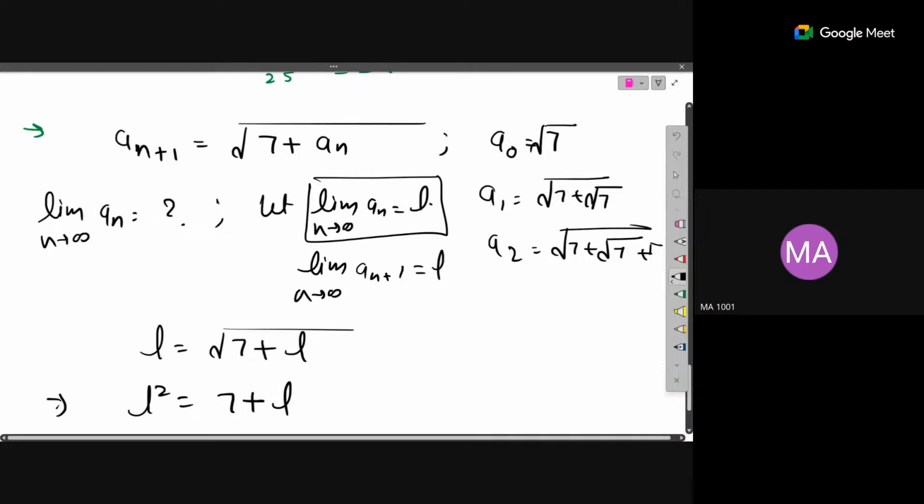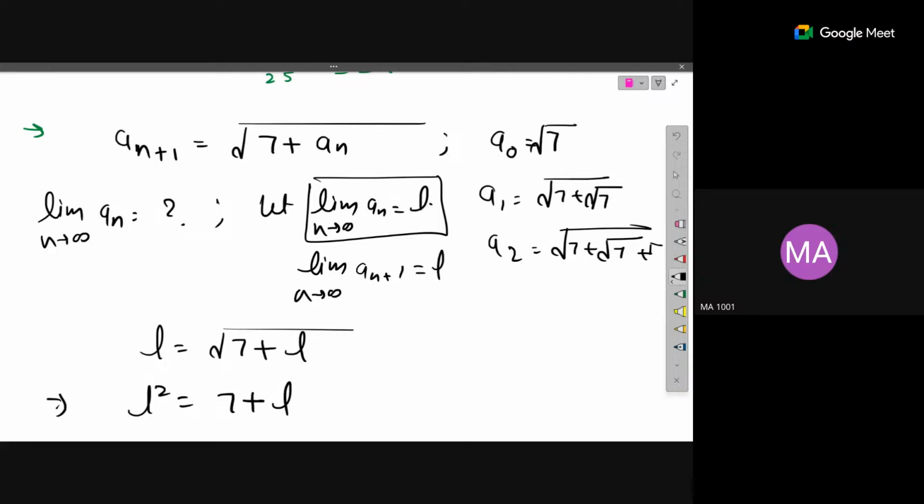So see, one thing is, it's not clear how this sequence actually converges. What happens here is the increment is very small, so that's why ultimately you will get a limit. The reason why this particular limit exists is that this sequence is an increasing and bounded type of sequence. Okay, so this is not in our course. In our course only recursion is there. So if someone asks you a question in the form of recursion, they'll always give you the hint that the limit exists and now you have to find it. Here they will give you that the limit exists, because if it's an NAT question, obviously the limit will exist, then only you can write a finite number, right?